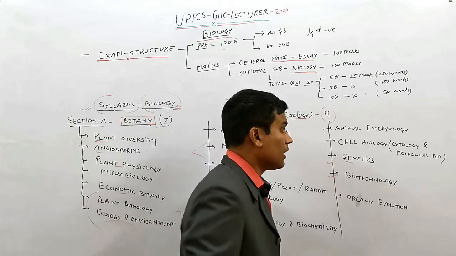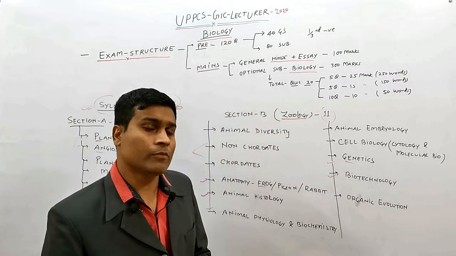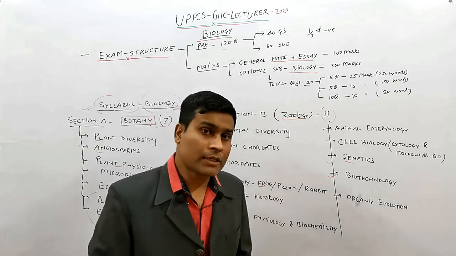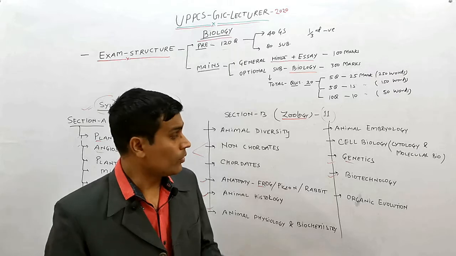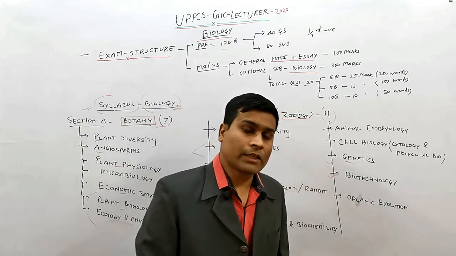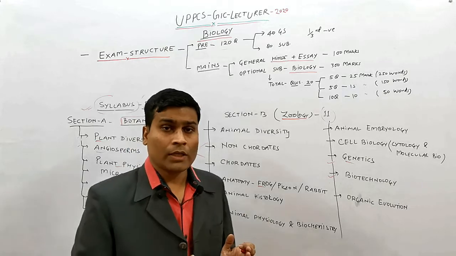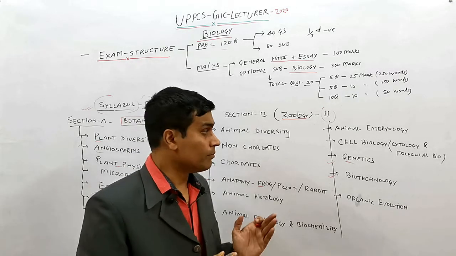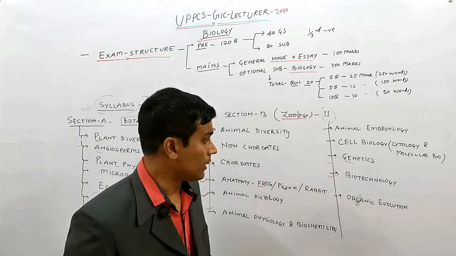And next one is cell biology, which contains cytology and molecular biology. Cytology means cell organelles, cellular regulation, cell cycle, and molecular biology contains the molecular pattern of nucleic acids, meaning DNA, RNA, proteins, and many other macro and micro molecules.